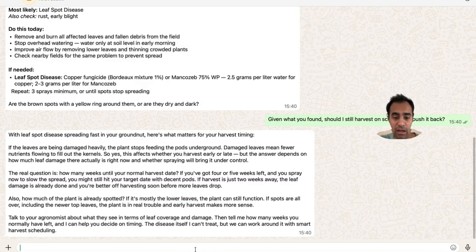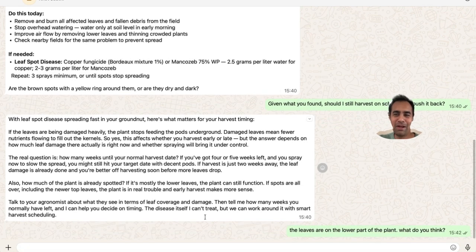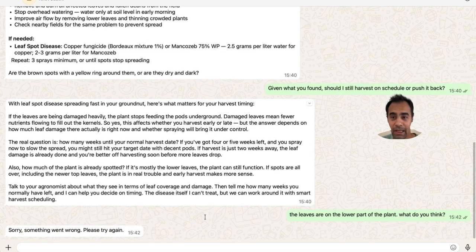And we can maybe just ask, leaves are on the lower part of the plant. Now I didn't pre-store this, I'm just gonna throw it in. What do you think? We're going to give a generic response to see if it gently pushes me back to the crop disease agent. And it doesn't. Here it just said something went wrong.